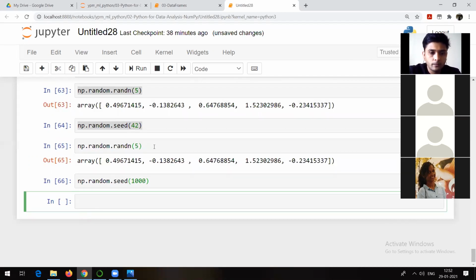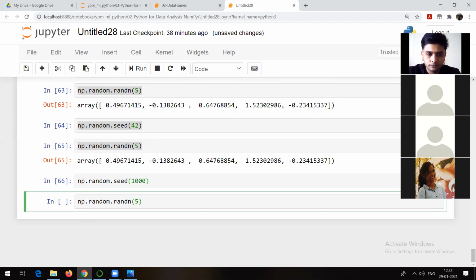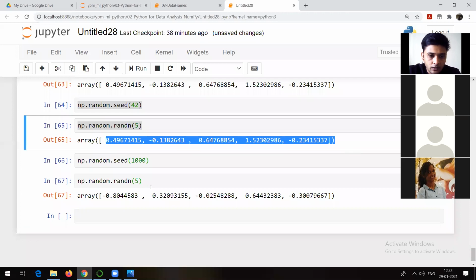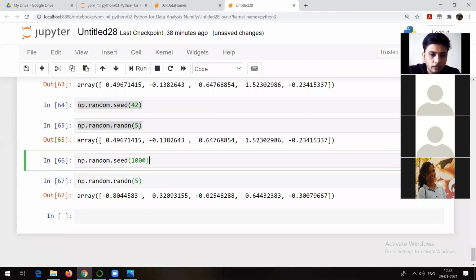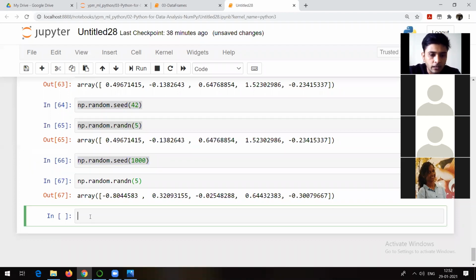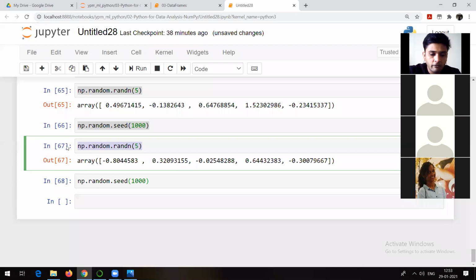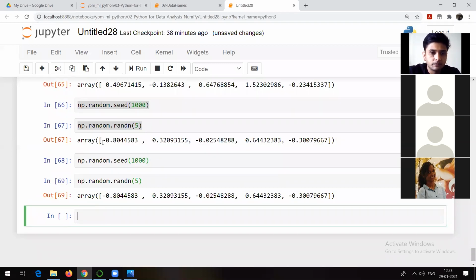If I go here, let me show you what's going to happen. Now see, here the numbers were like this. Now here I got different numbers, right? But after this one, if I run this particular command once again, 1000 only, and then again run this rand(5), then I will get the same numbers. See this one.